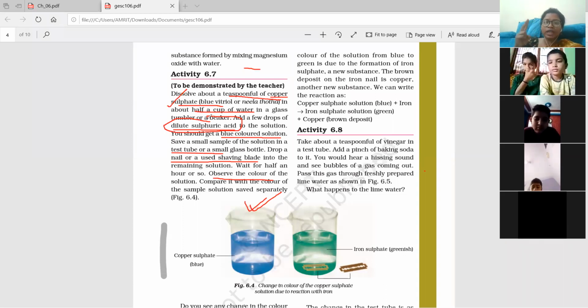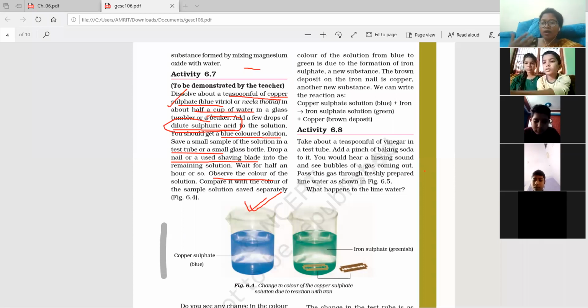There are two types of acids. One is dilute sulfuric acid. Another one is concentrated sulfuric acid. I repeat, dilute sulfuric acid. It is not dil, okay. Sometimes in your book it will be written as dil dot, so some students read it as dil sulfuric acid. No, it is not dil, it is not your heart. It is actually dilute. It is a short form, written as dil. So this is dilute sulfuric acid.